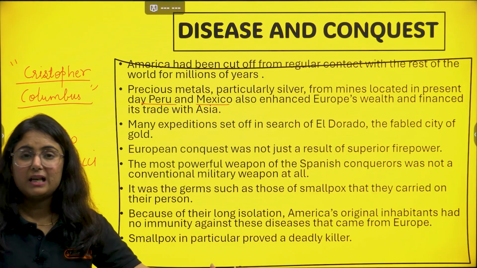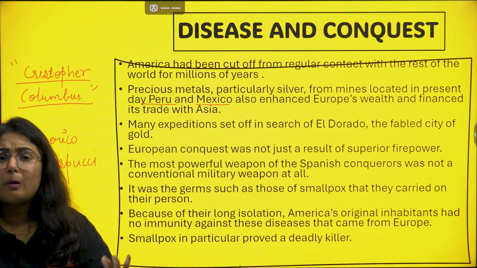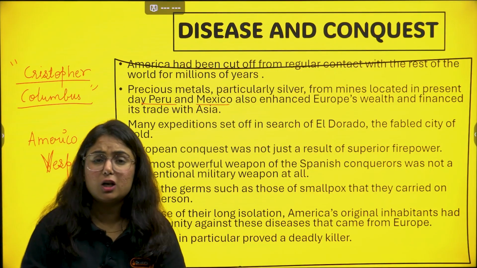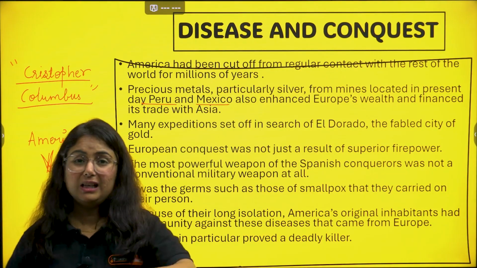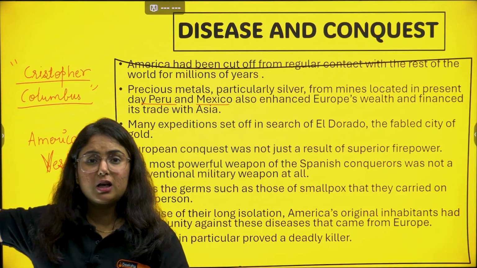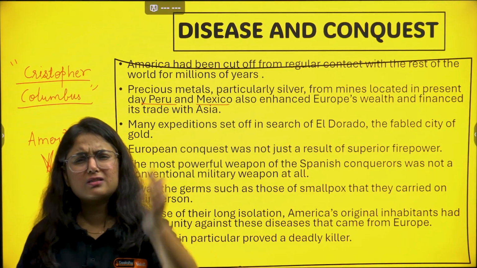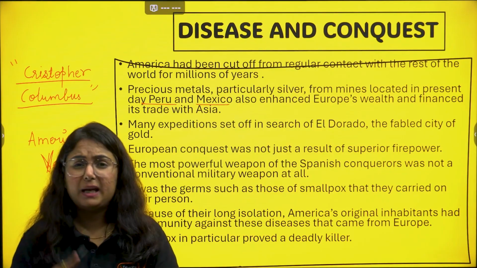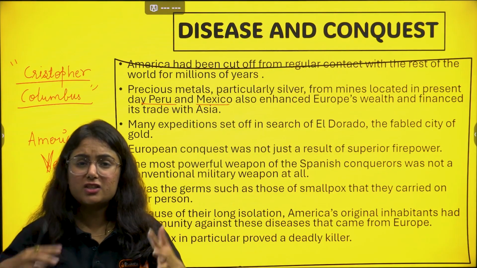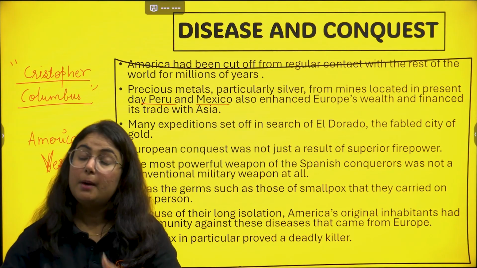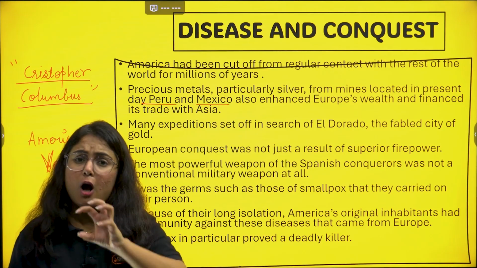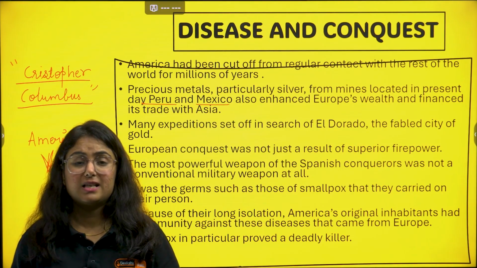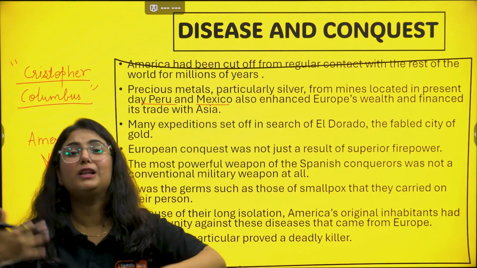It enhanced the wealth of Europe, because when Europe found America, we know that the nature of Europe was just colonization, right? America also became a colony of Europe. When Americo Vespucci and Christopher Columbus found America, everyone started moving there, be it Portuguese, Spanish, French. The British have been made bad in the picture, but all of them were equal, right? All of them started moving to America, exploring the places, and particularly getting the wealth out of there.